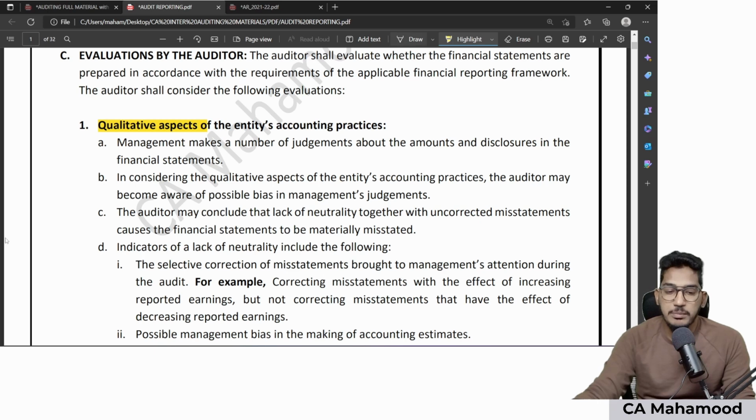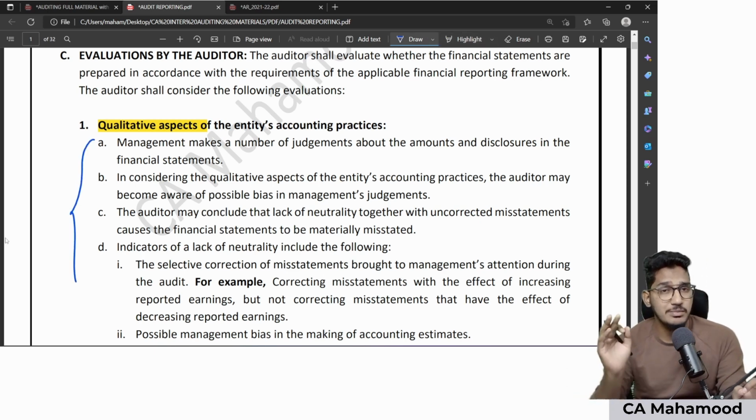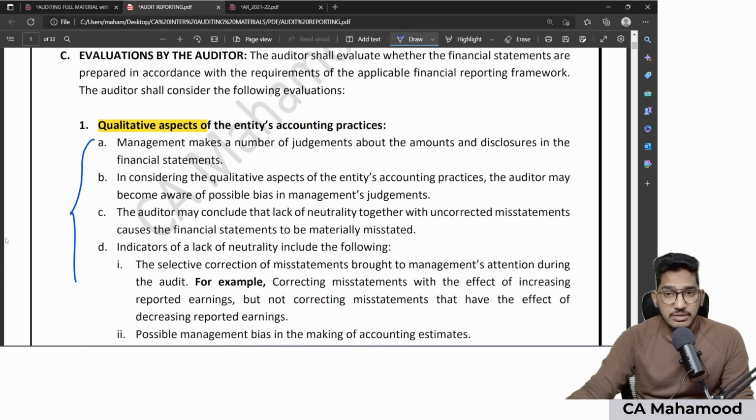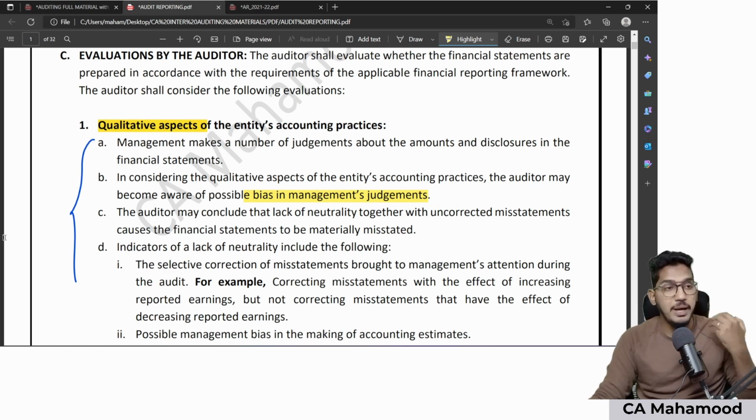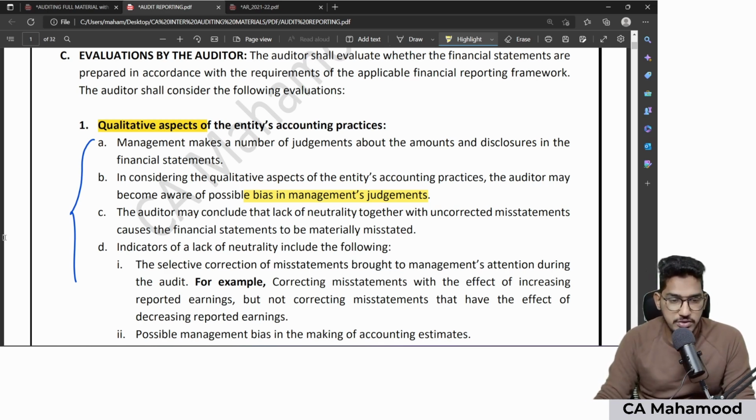While doing audit, we might find so many areas where management will be making so many assumptions and estimates. And sometimes while we are checking these accounting policies, we might find bias of the management in selection of accounting policies. Sometimes management will not be objective. They will try to show bias in the selection of accounting principles. Or even you might find lack of neutrality.